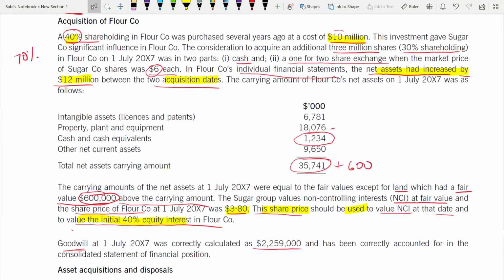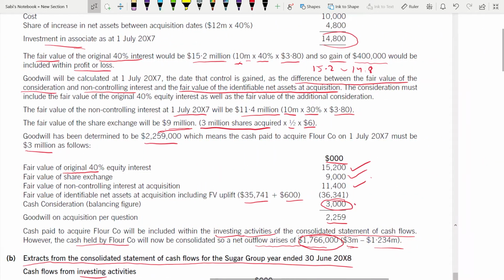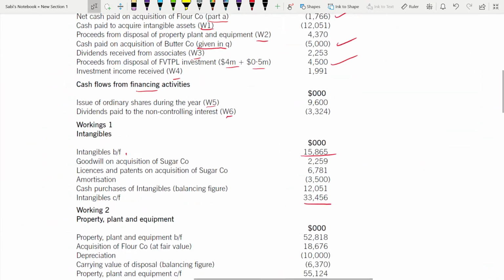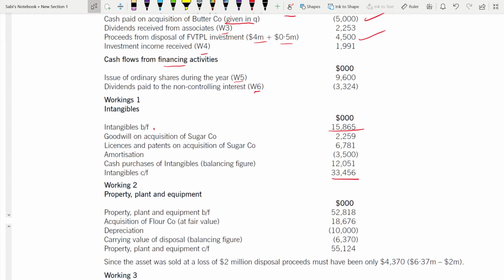Next, 6781 license and patents, this one. So here it will go as 6781 license and patents on acquisition. This will be added, and also goodwill on acquisition, because with intangibles, goodwill also comes. Goodwill is also an intangible only. You don't have to calculate it, it is already given from the question.